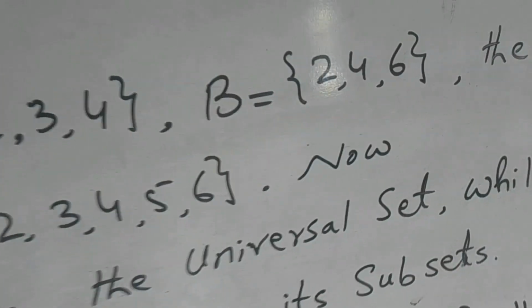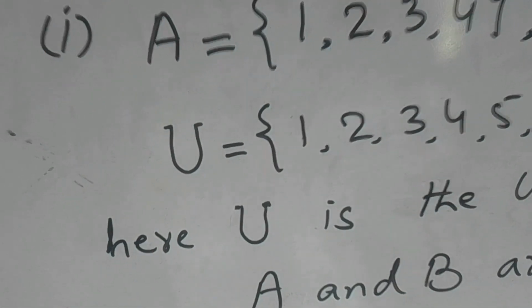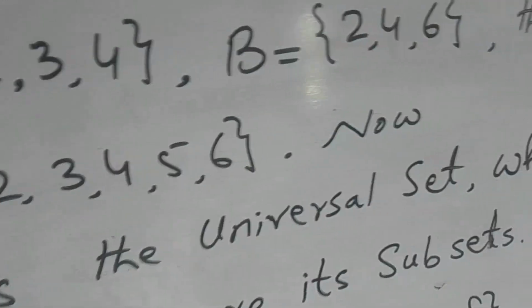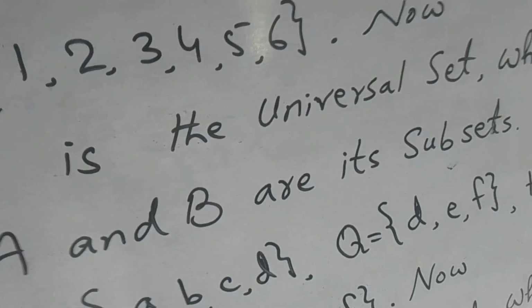Now here U is the universal set, while considered sets A and B are its subsets.